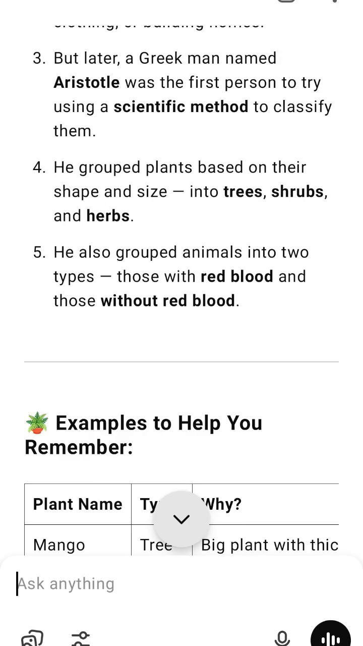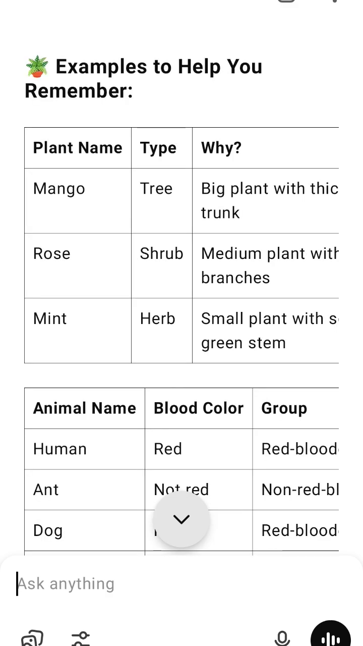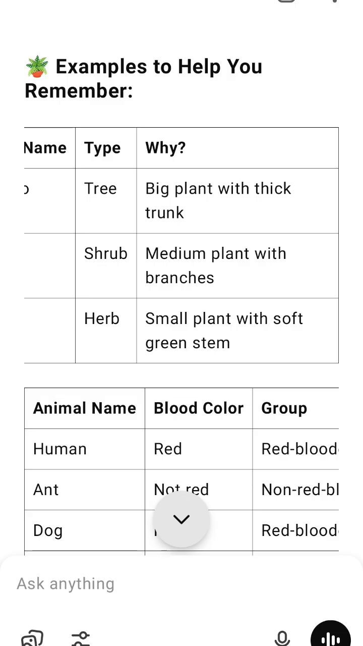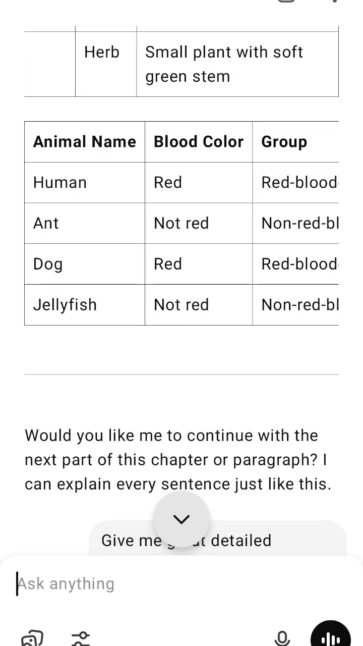How he grouped animals. Aristotle divided animals into 2 main groups based on whether their blood was red or not. 1. Animals with red blood. Examples, humans, dogs, fish, birds. 2. Animals without red blood. Examples, insects, worms, jellyfish.